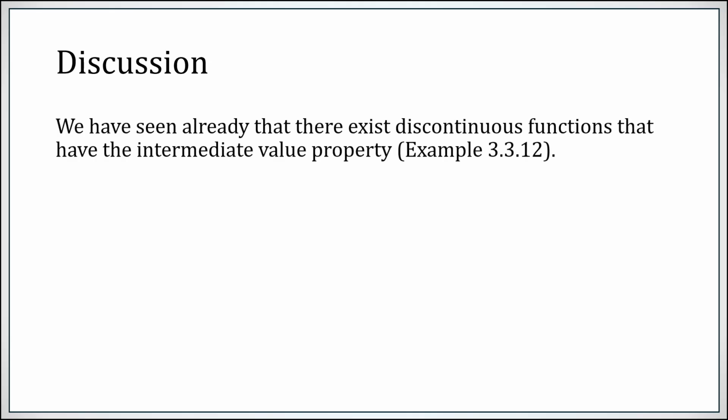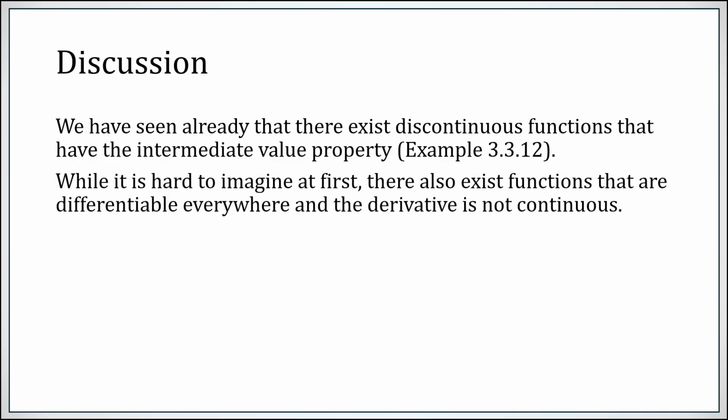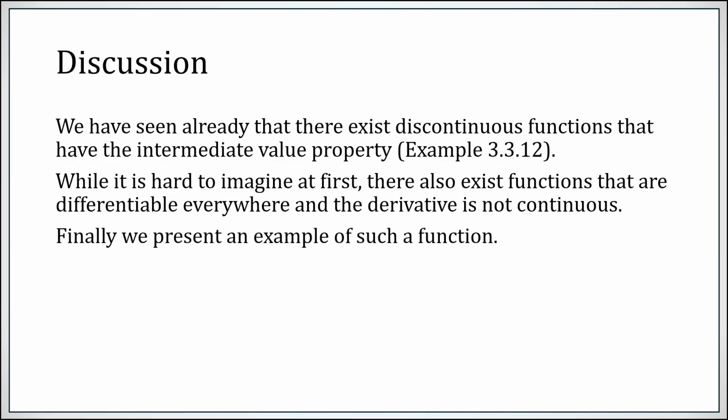We already saw that there exist discontinuous functions that satisfy the intermediate value property. Refer back to example 3.3.12. Now it's hard to imagine, but there are functions that are differentiable everywhere, but the derivative is not continuous. We will present such an example now.